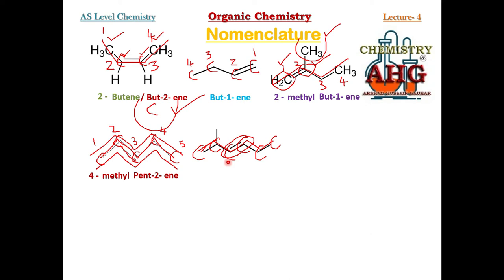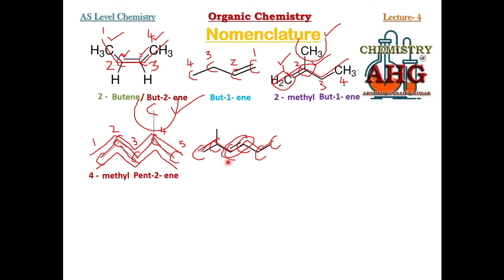Whenever you come across this style of question where the double covalent bond gets the same position, then you will prefer that side from where the branched carbon could get the smallest number.